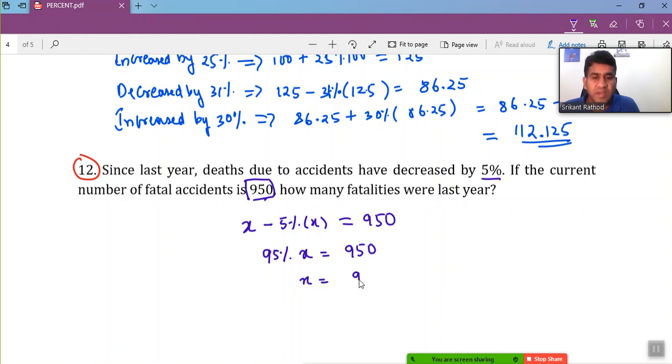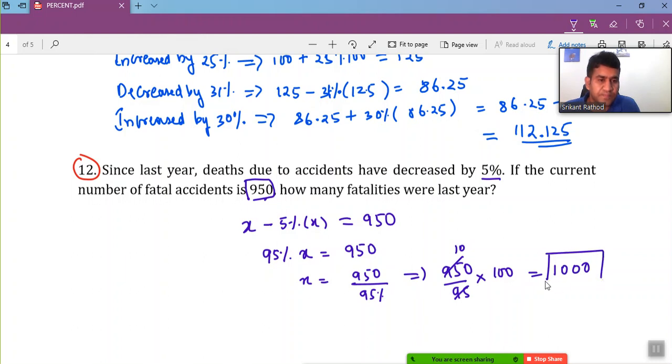X can be written as 950 divided by 95%, right? So this is 950 divided by 95 times 100, because I'm converting that percentage to a fraction. Or you can divide by 0.95. You're going to get the same answer. So we got 1000. Last year there were 1000 accidents. Now 5% got decreased, so it got reduced to 950. So this is how you calculate it.